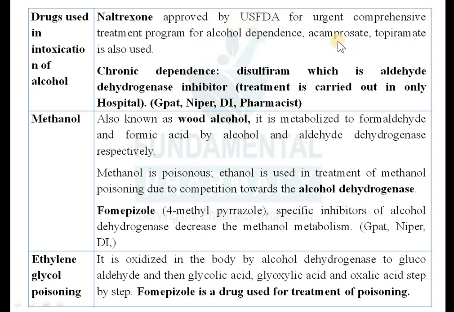ठीक है, again acamprosate, then topiramate is an anti-epileptic drug, so it is also used to treat the alcohol dependence, right? Now again, this is about the acute dependence. Okay, so these drugs are used in acute dependence. So what happens if you are chronic dependent? So there is one drug known as disulfiram. It is used in the chronic dependence.